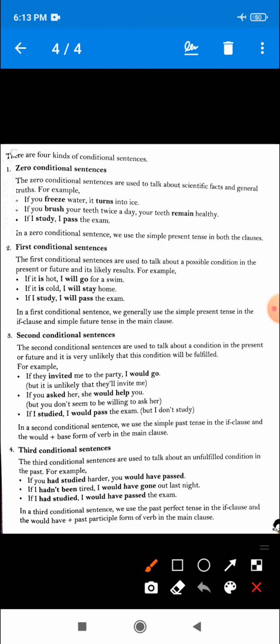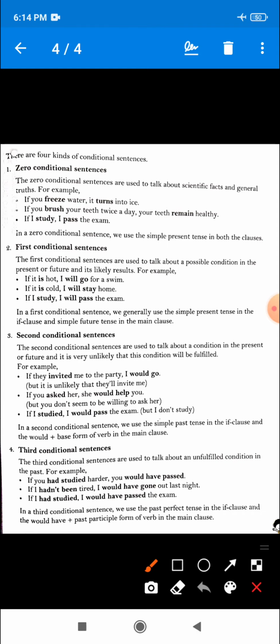And we know that a situation that is likely to happen, that may happen, is a first conditional sentence. So these three examples tell us that the condition may happen. There is possibility of the condition happening, so such types of sentences come in the category of first conditional sentence.